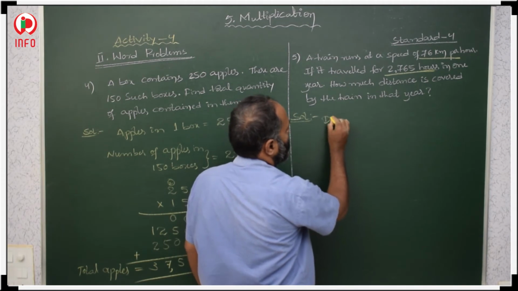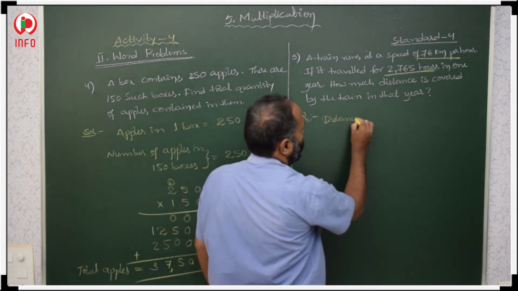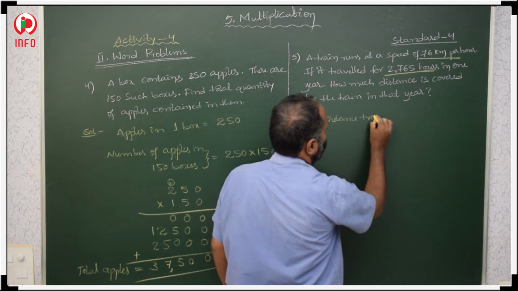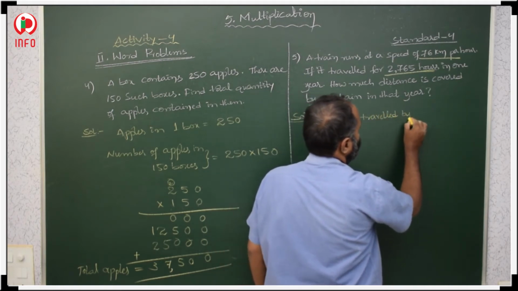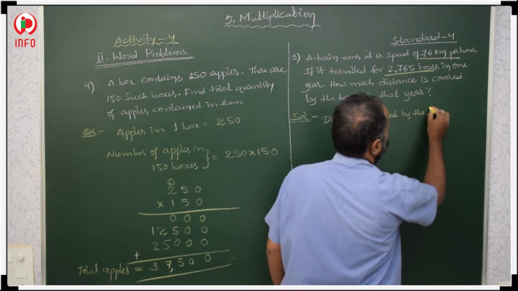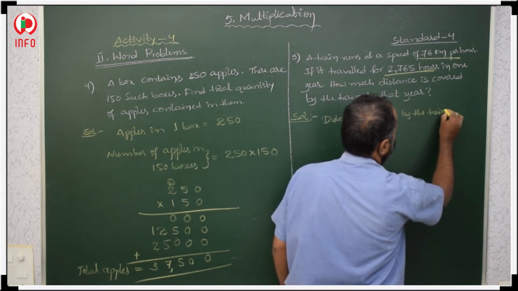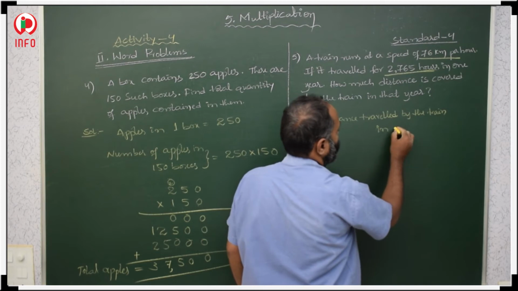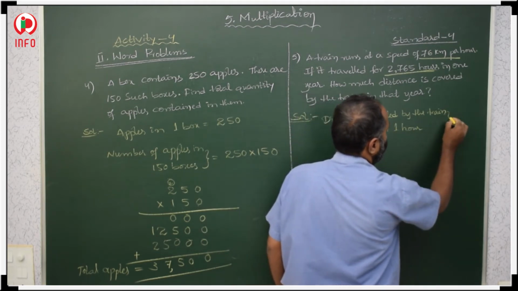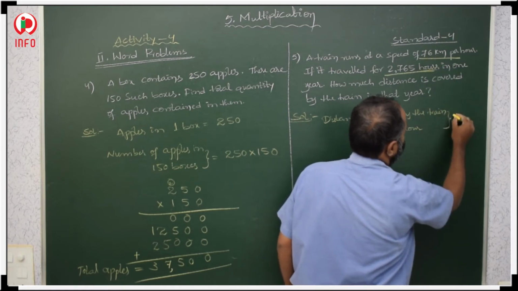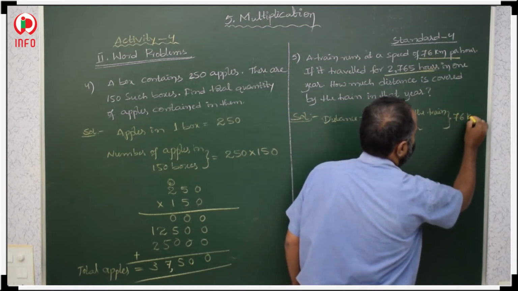Distance travelled by the train in 1 hour. In 1 hour, how much? 76 kilometers.